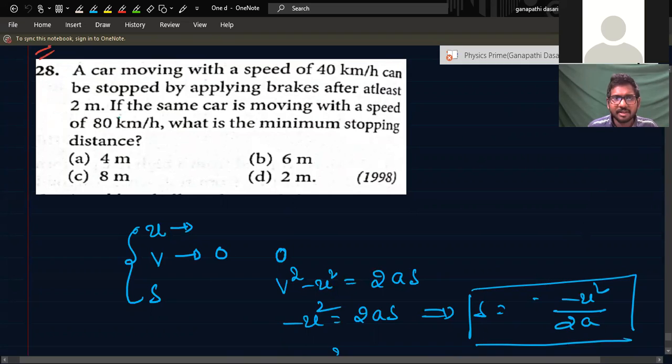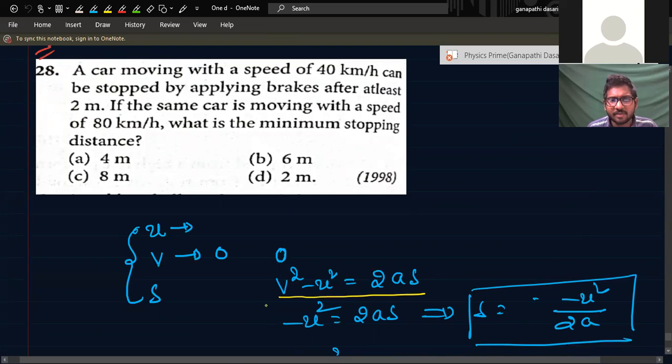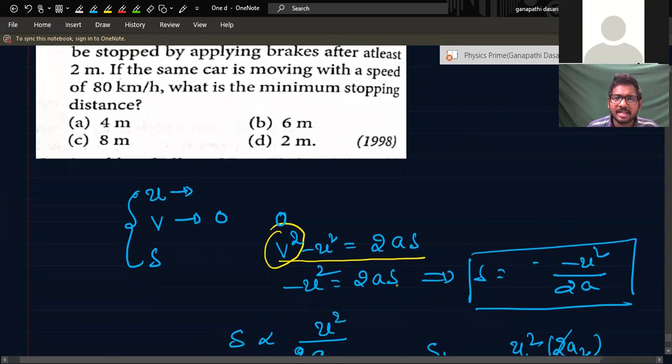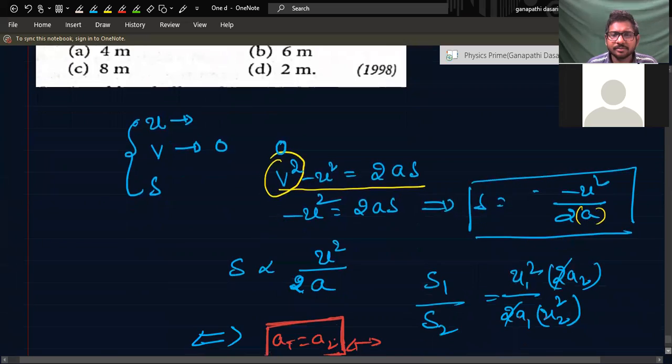So if you use this equation, v square minus u square is equal to 2as. Final velocity should be 0, since it is the stopping distance, it should stop. That means minus u square is equal to 2as. S is equal to minus u square by 2a. Because it is retardation, this minus will be cancelled. And S is proportional to u square by 2a.